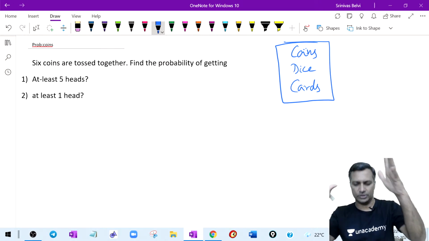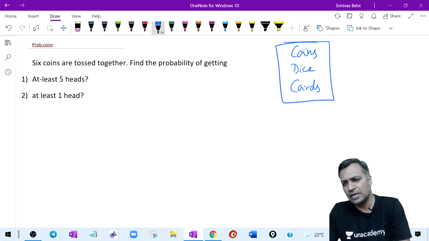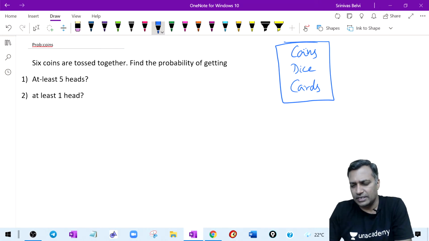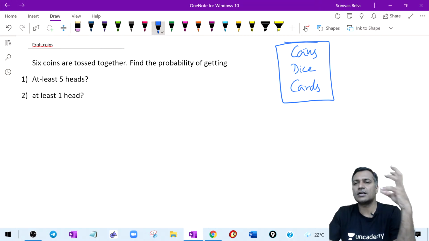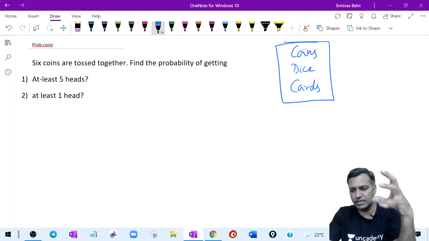I mean, that's from the school perspective. Right, from the exam perspective, yeah, everything is equally important. It is not that coins, dice, and cards are very important, not areas. Absolutely nothing like that. But yes, when we start discussing anything on the probability, we understand that this is what we do, guys.